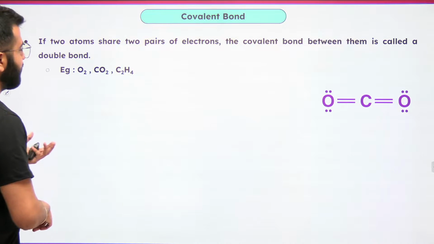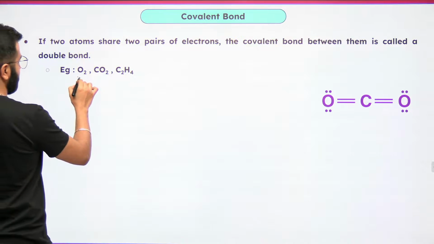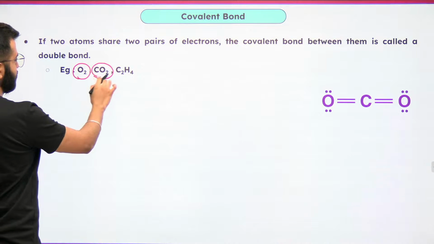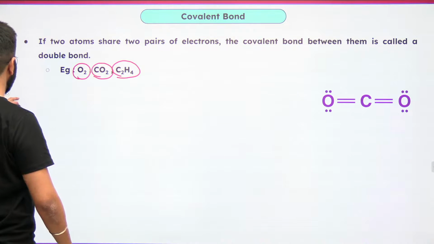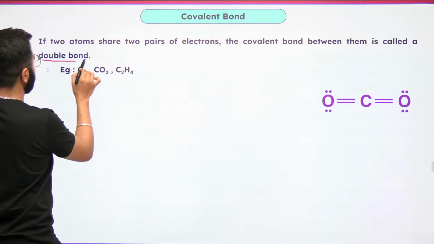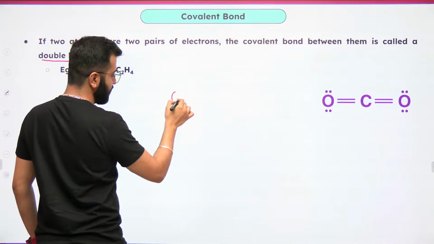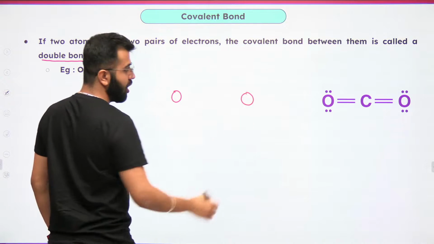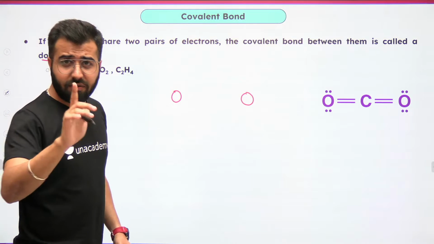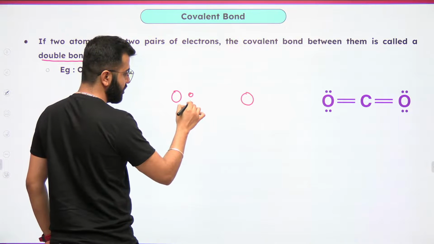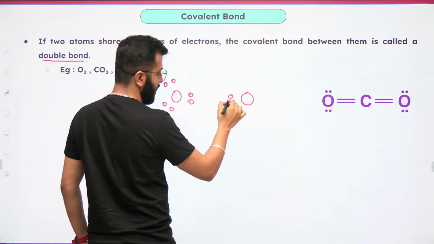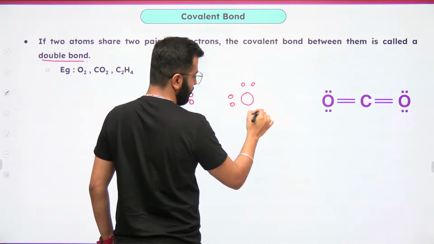Now, let's talk about the covalent bonds. Over here, we are looking at O2, CO2, and C2H4. Why is that? We're talking about double bonds. What exactly happens? Oxygen, how many valence electrons does oxygen have? 1, 2, 3, 4, 5, 6.